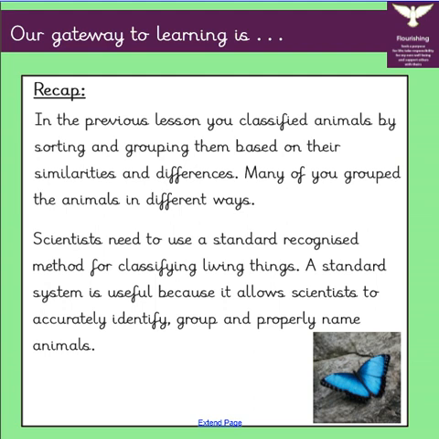A recap on yesterday. In the previous lesson, you classified animals by sorting and grouping them based on their similarities and differences. Many of you grouped the animals in different ways. Scientists need to use a standard recognized method for classifying living things. A standard system is useful because it allows scientists to accurately identify, group, and properly name animals.